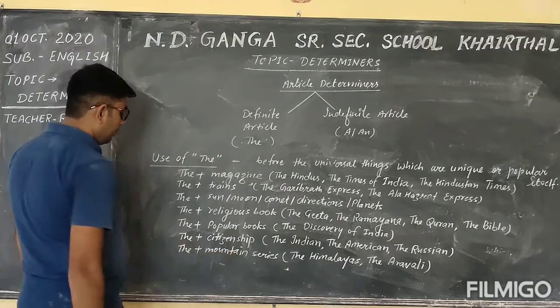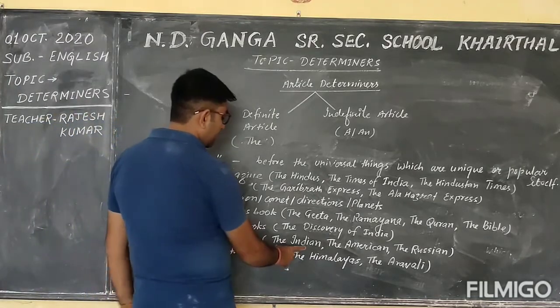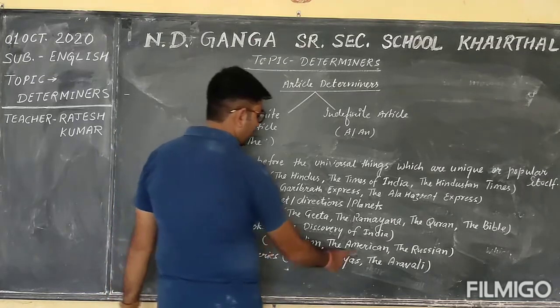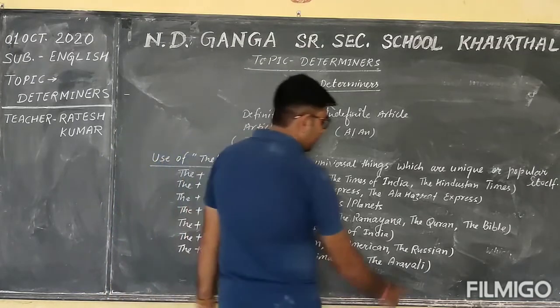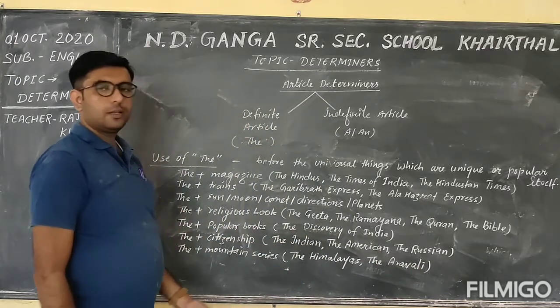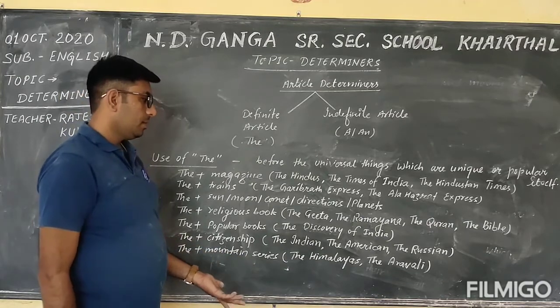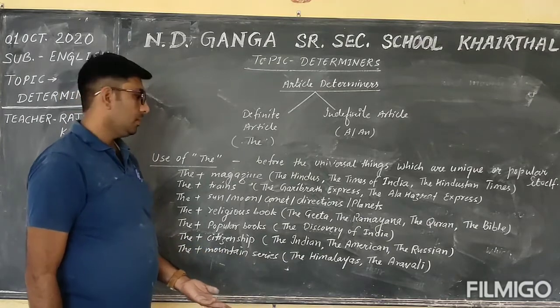Before the citizenship, we use article the, such as the Indian, the American, the Russian. It can be another, such as the Korean, the Chinese, the British.